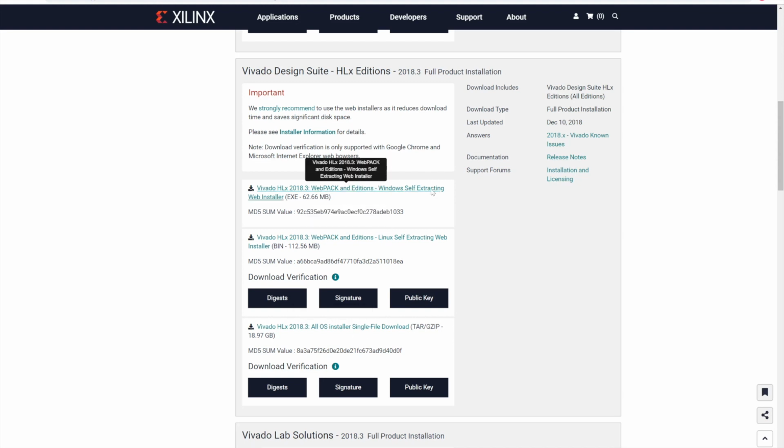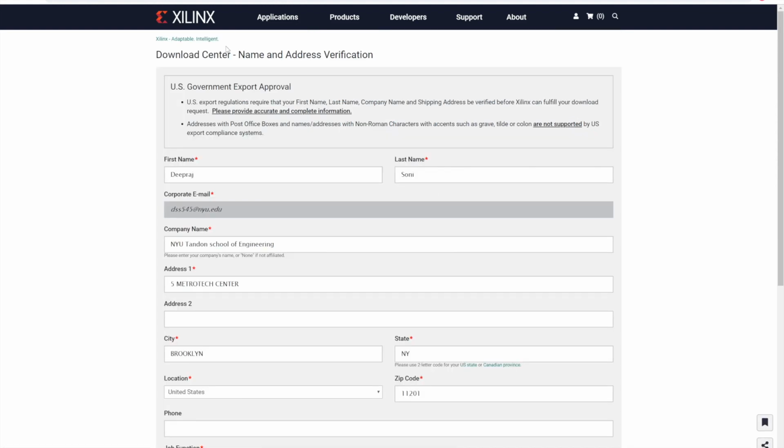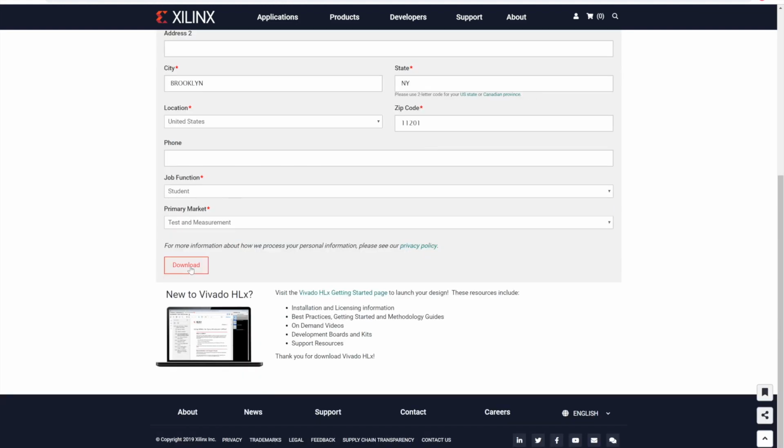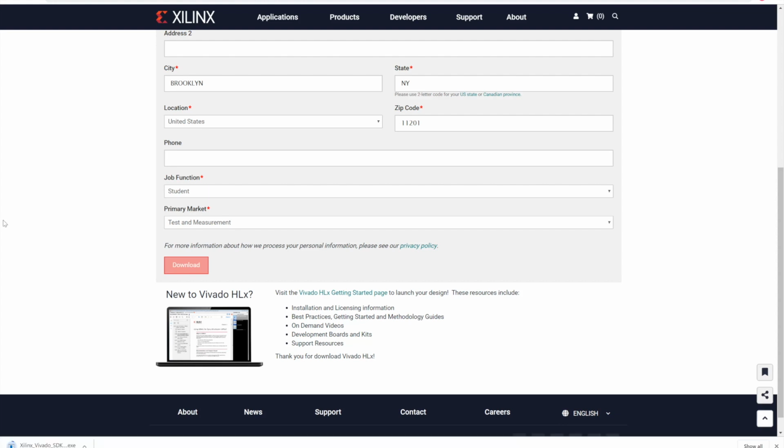So click on this Windows option, it will confirm your details and then press the download button. That will download the first version of the Vivado SDK.